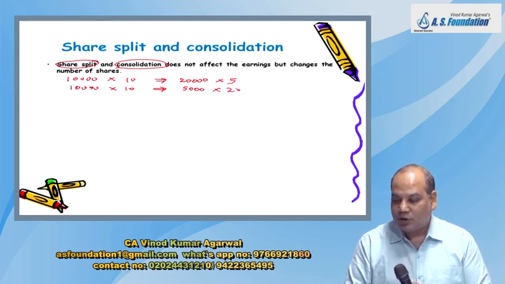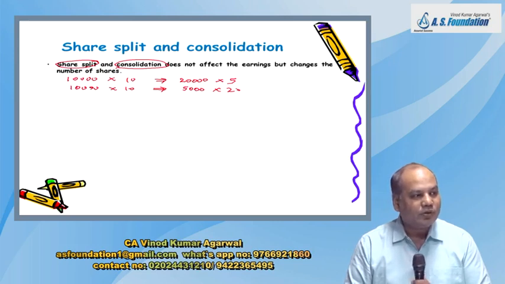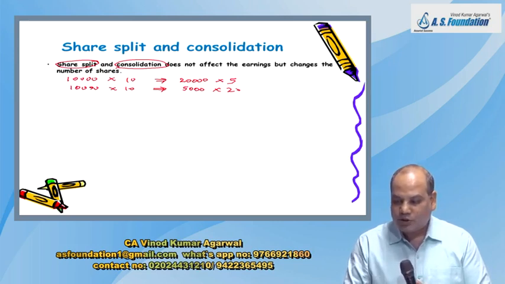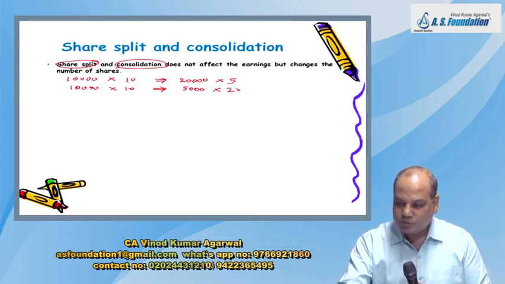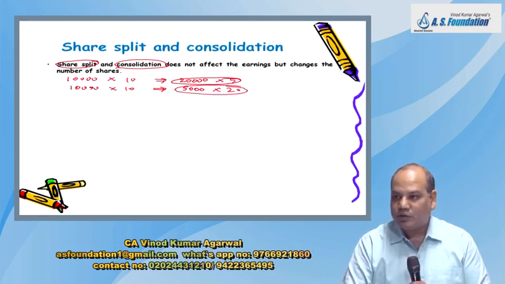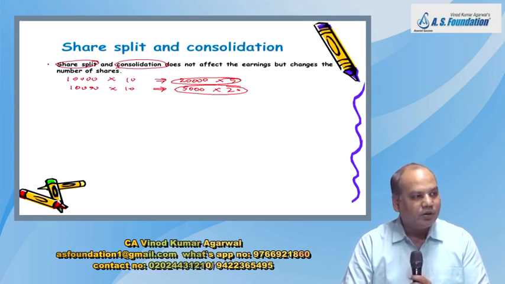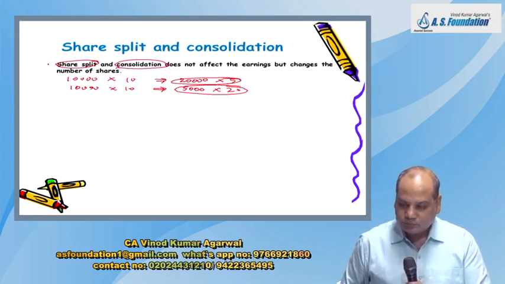Now these are only cosmetic changes. They do not increase the resources of the company. So like bonus share, you will give the effect of share split and consolidation. Assume these changes have taken place since the beginning of the year. And if you are presenting the previous year figures also, then make adjustment to previous year EPS and diluted EPS also. Correct? Why? Same reason. Otherwise it will not be comparable. Okay.